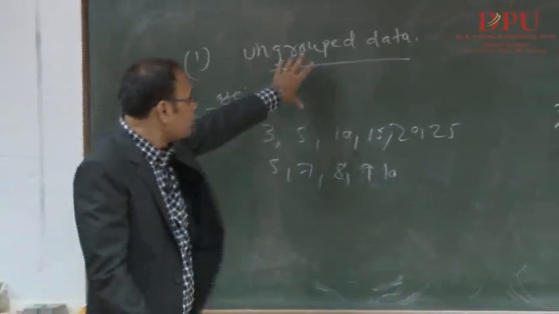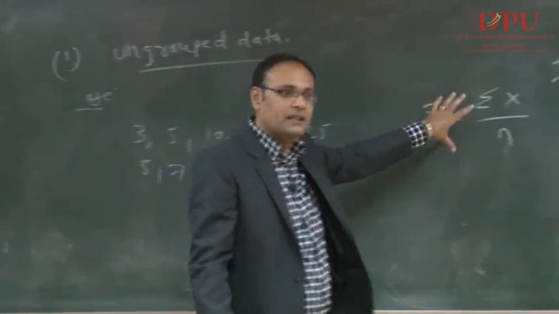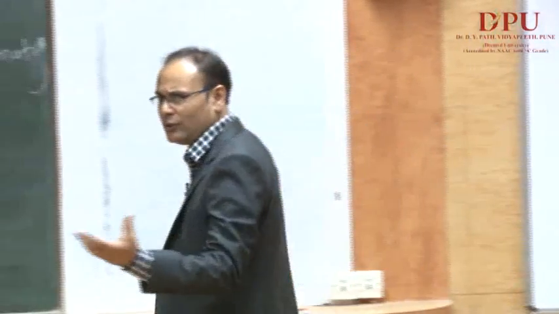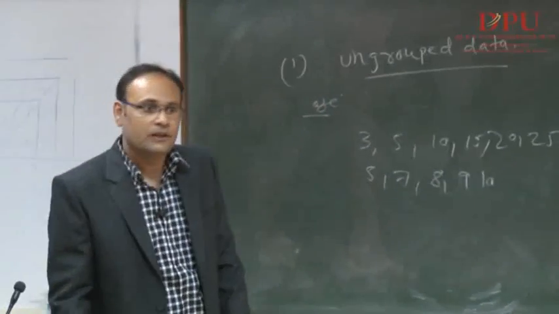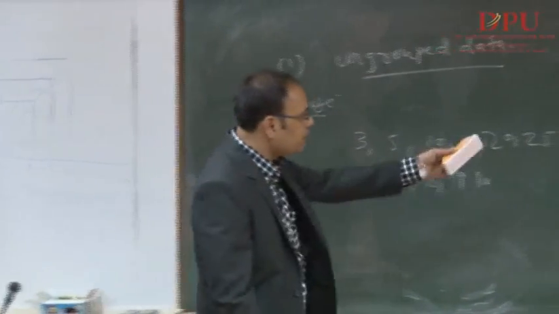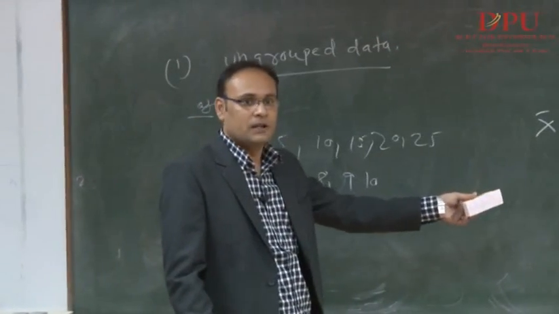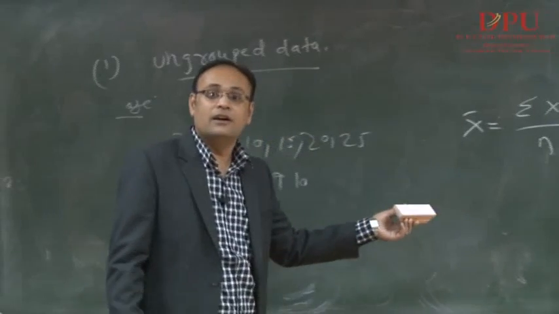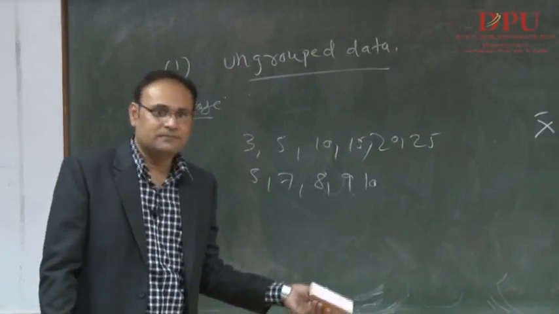So for ungrouped data, what is the formula for the mean? For ungrouped data, the mean formula is x bar equals the summation of x divided by n, right? No need to do a calculation here, you can do it. Simple, you need to do additions and divide by the total numbers. Okay? So this is the first formula we have for the mean. Mostly we use this particular formula to calculate the mean of data.